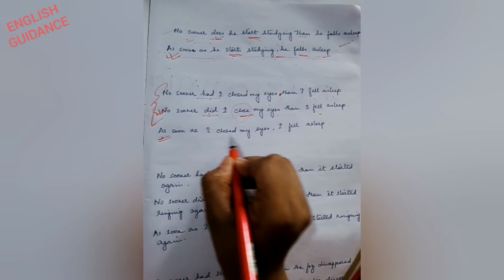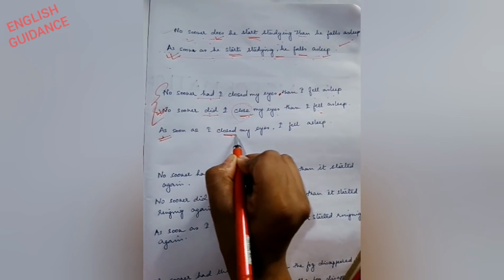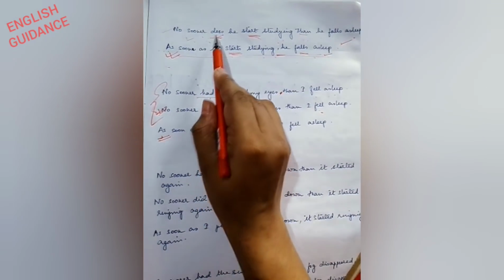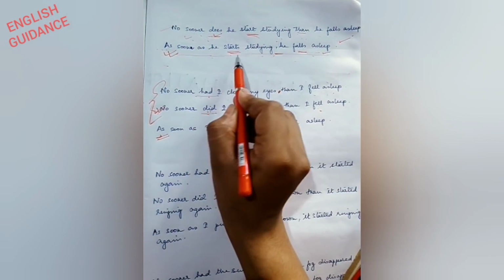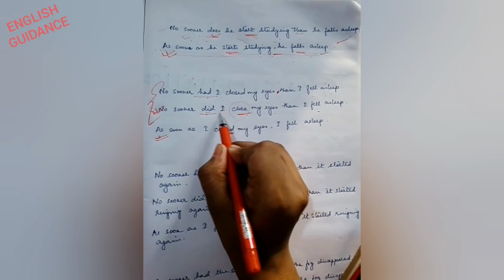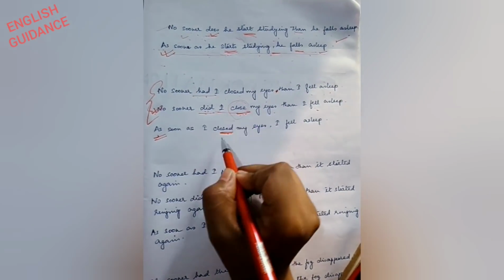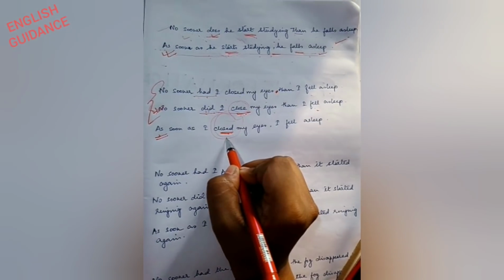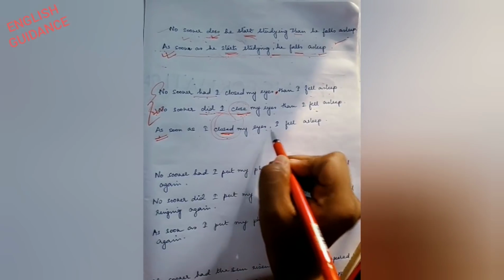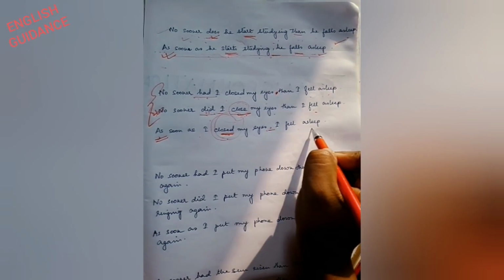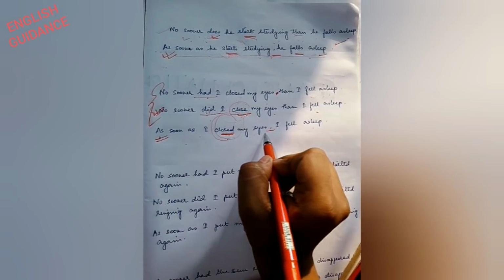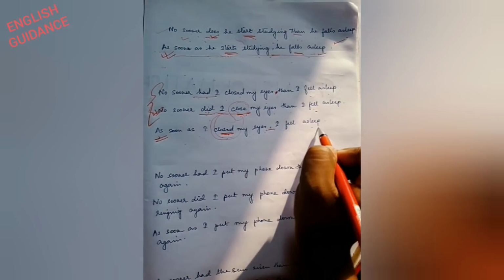As soon as I closed, because the sentence is in past. Here the sentence was in present, that's why we used present tense. Here the sentence is already in past, that's why we will use the past form. As soon as I closed my eyes, comma, I fell asleep.